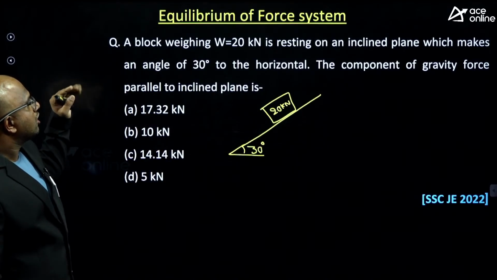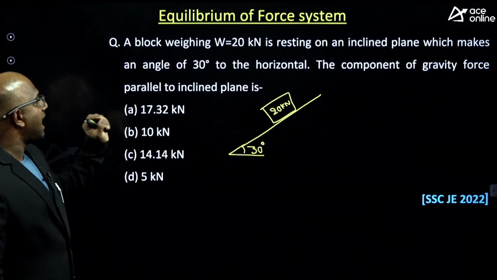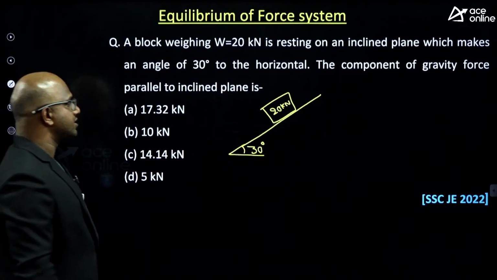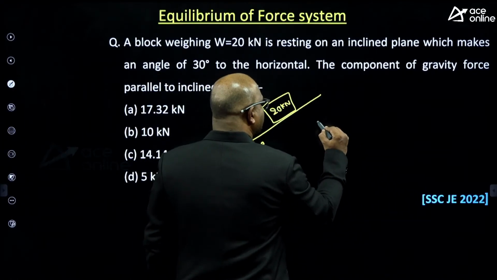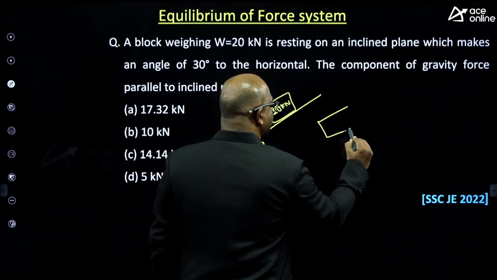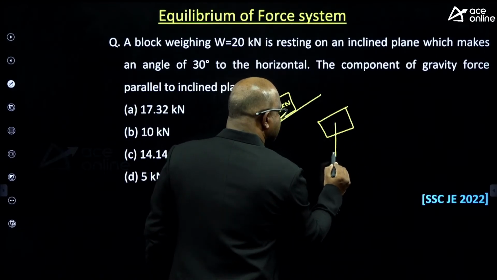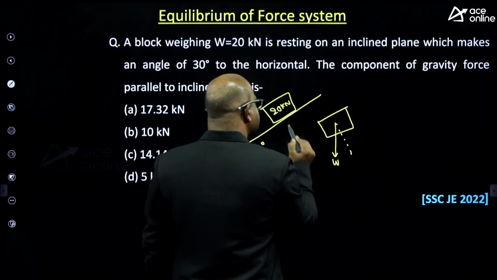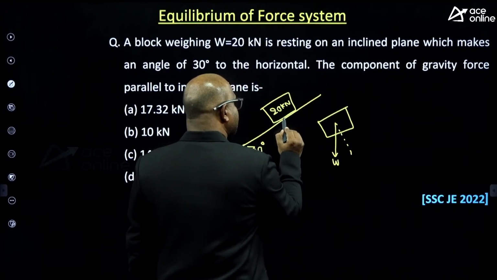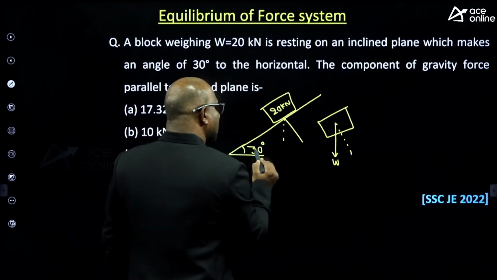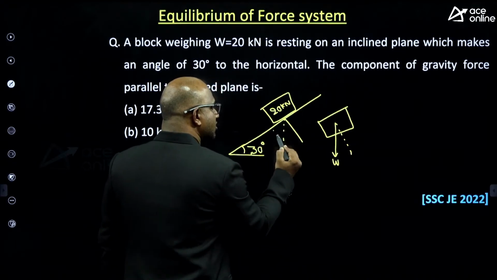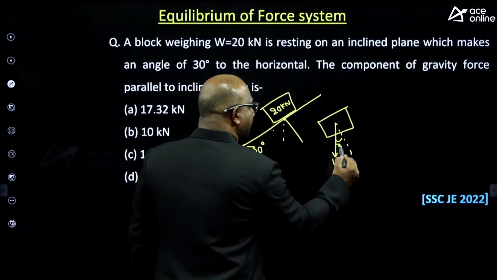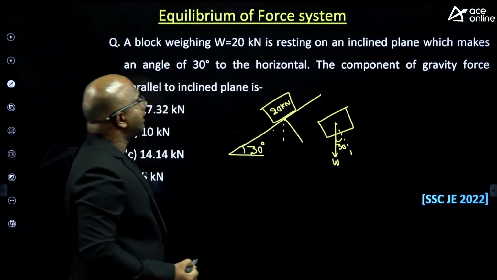Okay, then the component of gravity force parallel to the inclined plane is how much? Observe carefully. If you draw the FBD, this is the W. This is the angle. How much is this angle? If this is 30, this should be 60. And this one is 30 itself.